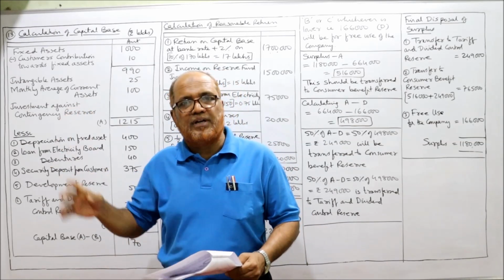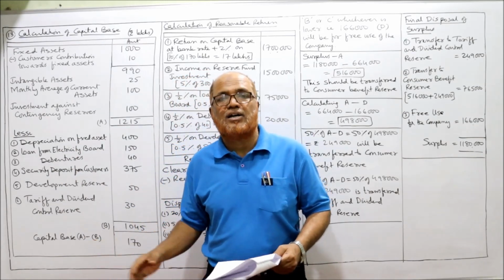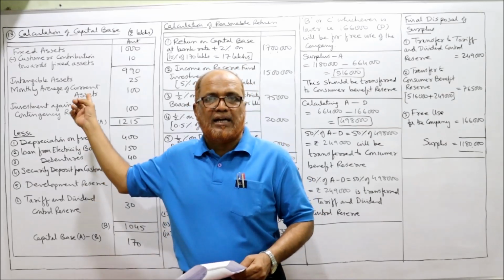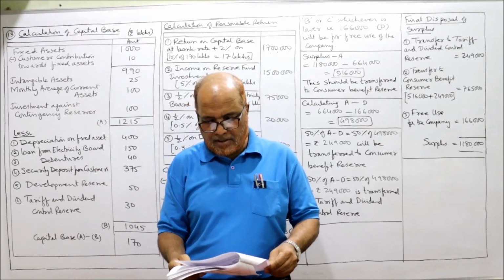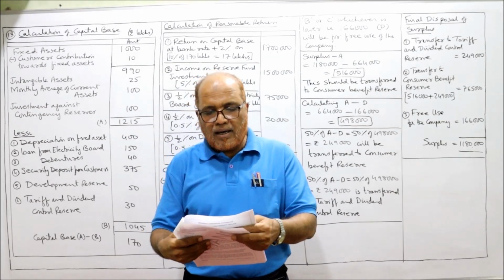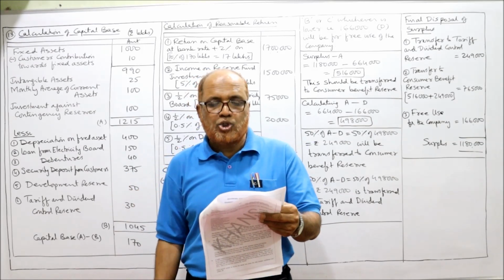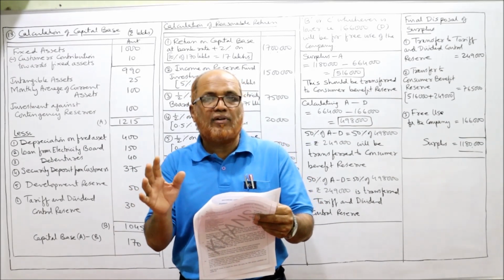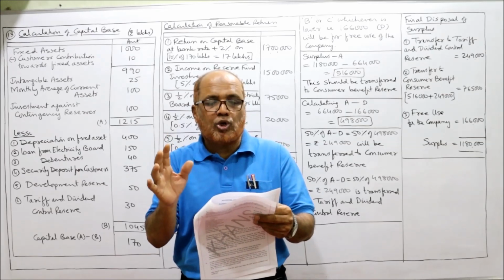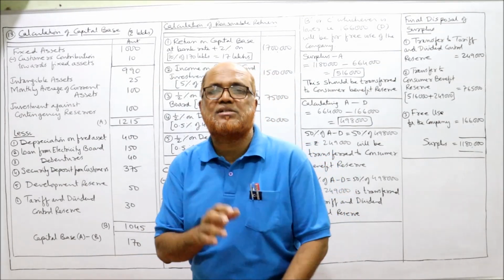Intangible assets, addition items. Tariff and dividend control reserve, deduction items. Current assets, monthly average, addition items. Then next page. The company earned a profit after tax, clear profit of 45 lakhs. Show how the profits of the company will be dealt with under the provisions of Electricity Act, assuming the bank rate during the year was 8%.